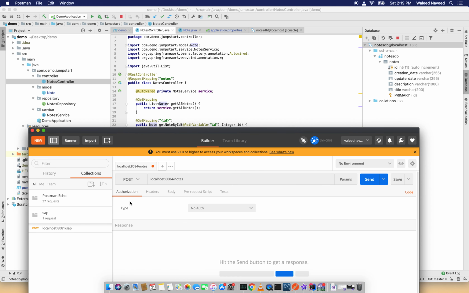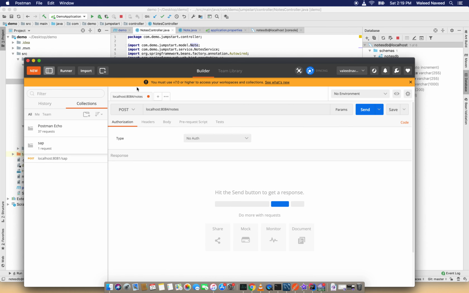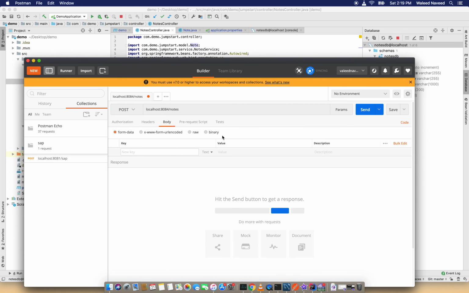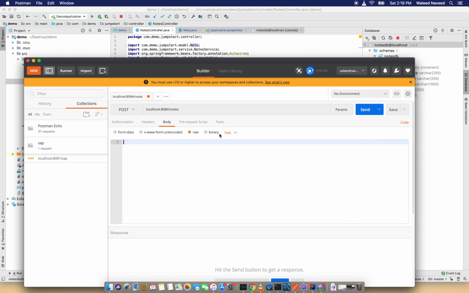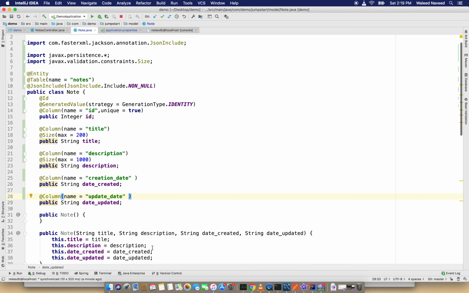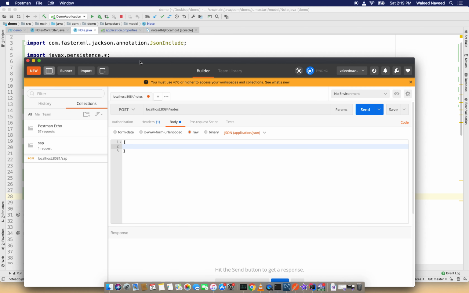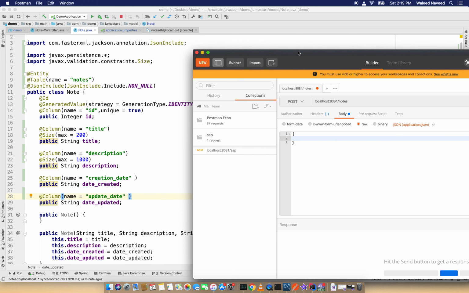First I am going to create a note, and the request will be a post, and in body I'm going to use raw and JSON.